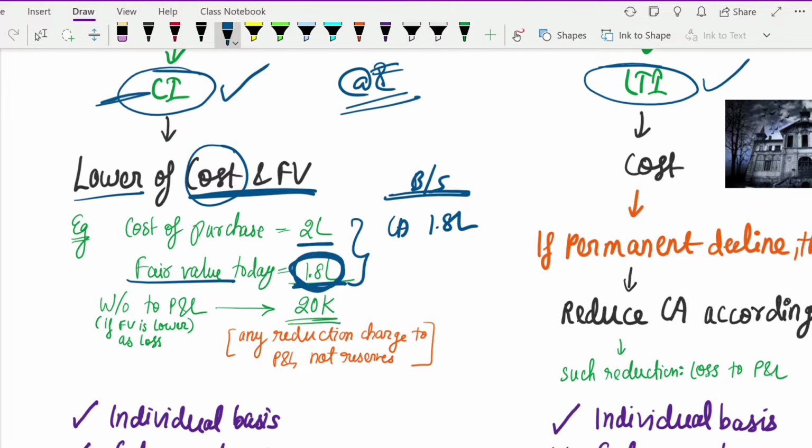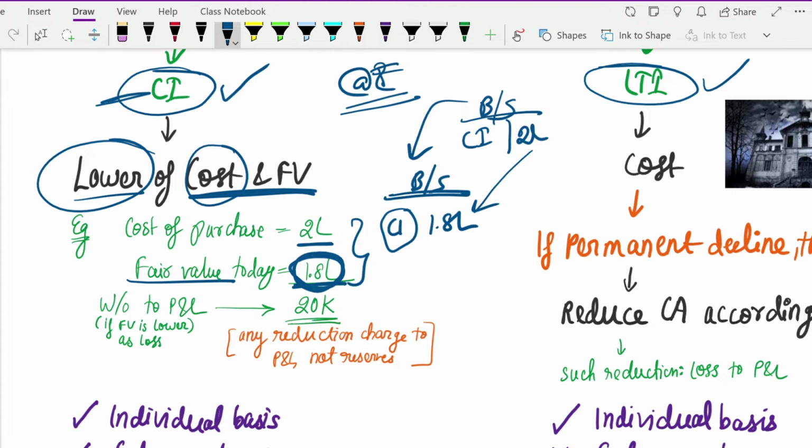Now here you have got a loss. Earlier you had recorded this in your balance sheet at 2 lakh rupees, when you purchased it, as current investment. But when you are revaluing it on the next balance sheet date, your value reduces from 2 lakh to 1,80,000, because you have to record it at the lower of cost or fair value. When your value decreases, you have got a loss of 20,000, correct? Since the decline in value of 20,000 is your loss, any reduction that you have got, you can write it off in the P&L.